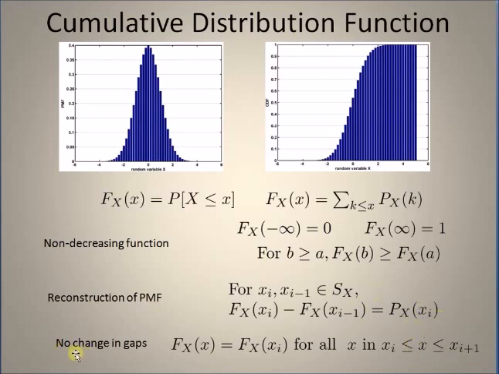The last property is that the value of the CDF does not change in the gaps in the probability mass function. We previously learned that the probability mass function has no value for values that do not belong to the range. That is, for x_i that are not part of this range, the probability mass function is 0. So for those corresponding values, the cumulative distribution function does not change. That is, for all those real values of x that are between two consecutive values in the range, the cumulative distribution function does not change.